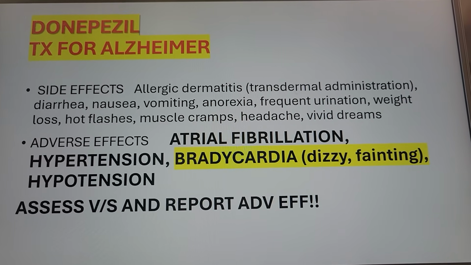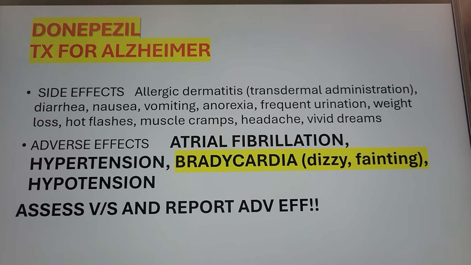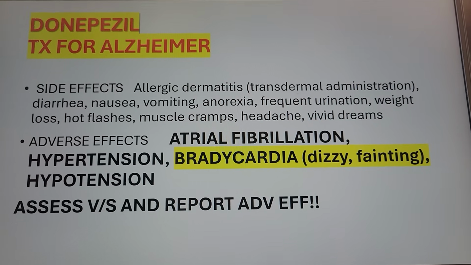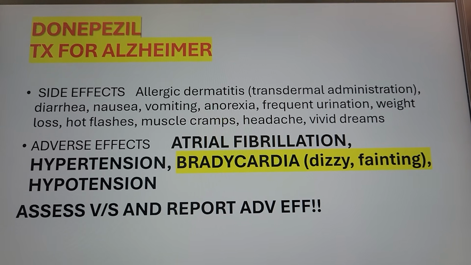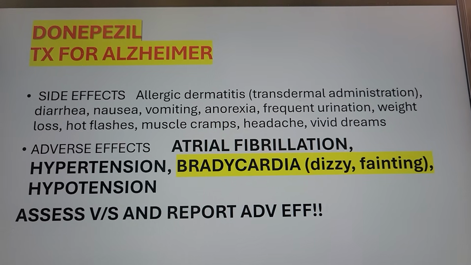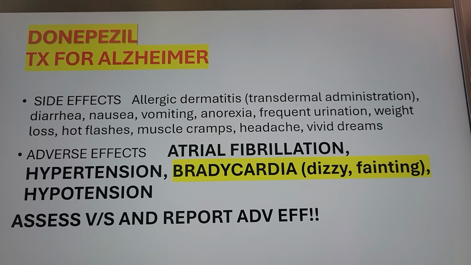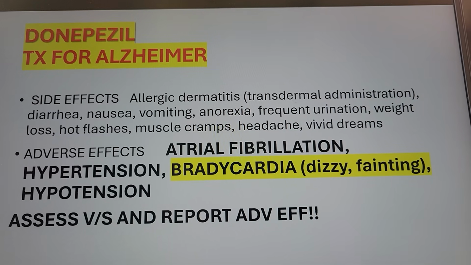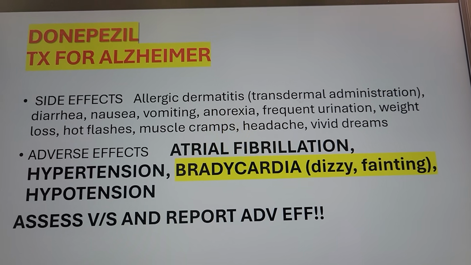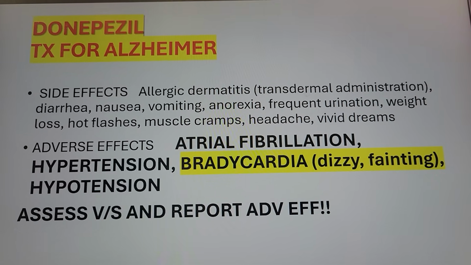Side effects can be allergic reaction, diarrhea, nausea, vomiting, anorexia, so your GI problem, right? They don't want to eat, so what's their weight? It can decrease. Frequent urination also, don't let them fall, right? Weight loss, hot flashes, muscle cramp, headache, vivid dream. So it's possible that the vivid dream may be because of the Donepezil.